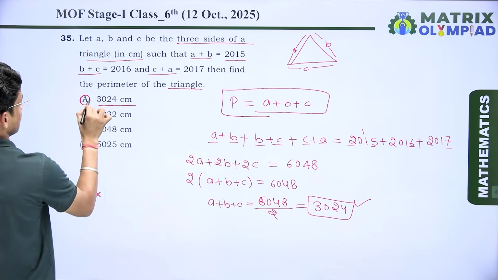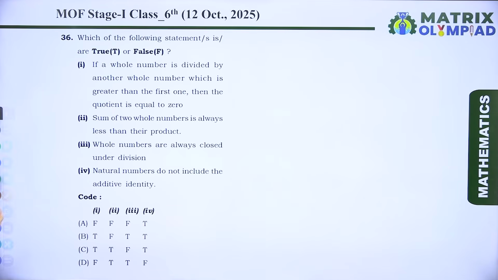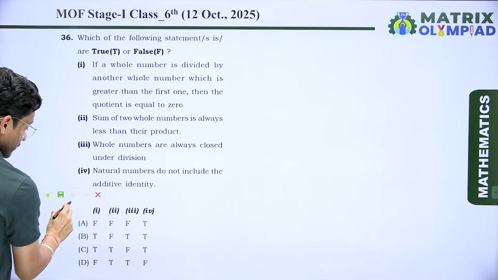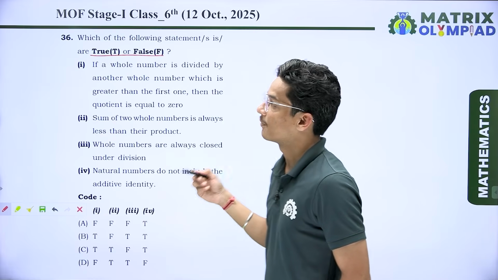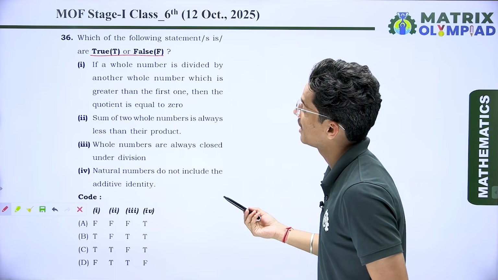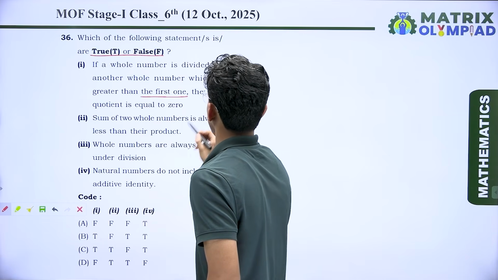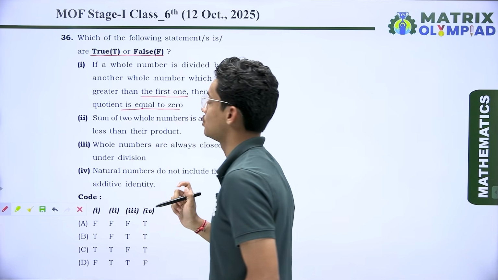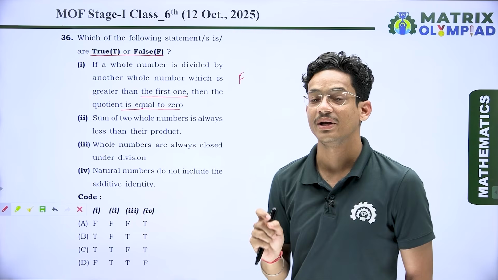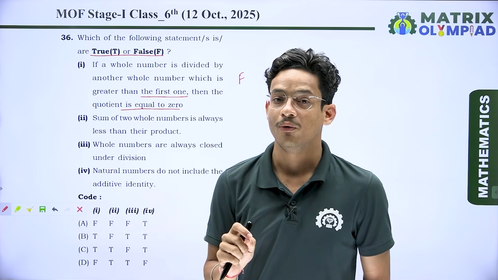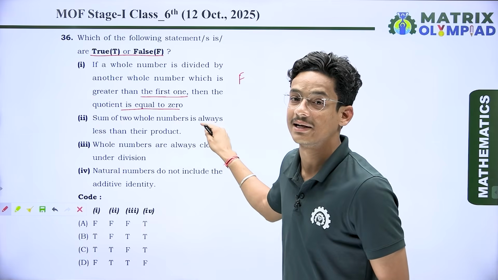It means option number A is the correct answer over here. So now if I talk about the next question, which of the following statement is true or false? So here we have statement number 1, that is, if a whole number is divided by another whole number which is greater than the first one, then the quotient is equal to 0. So this statement is false, because the quotient we get is in the form of a fractional part, a decimal part, not exactly 0.